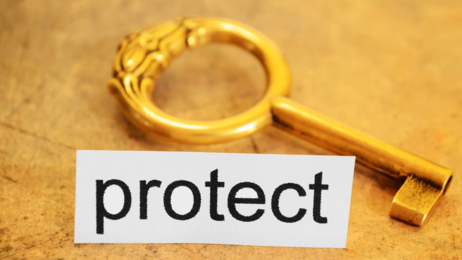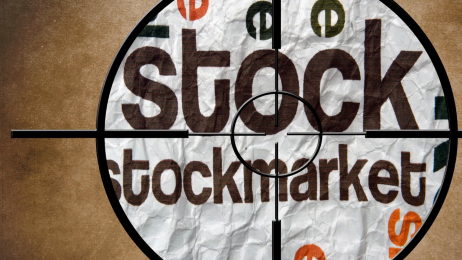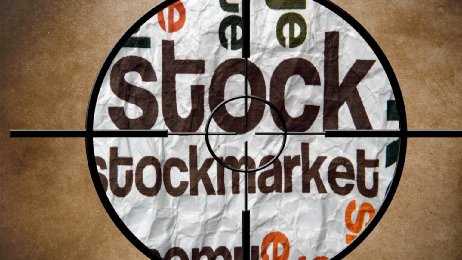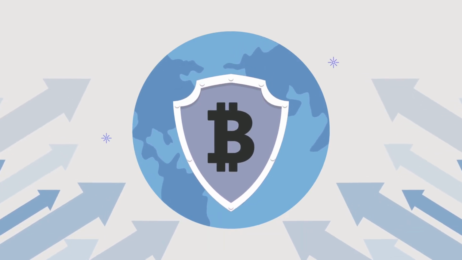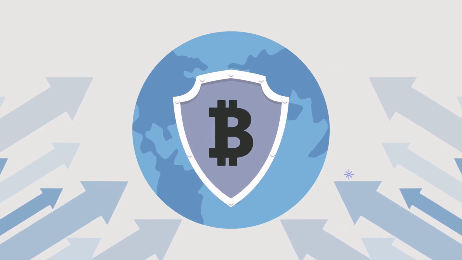Section 4. Protective puts, shielding against downside risk. In volatile markets, protecting your portfolio from unexpected downturns becomes paramount. Protective puts offer a way to hedge against potential losses in a stock or portfolio, acting as a form of